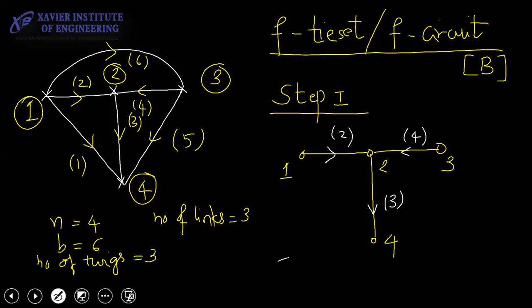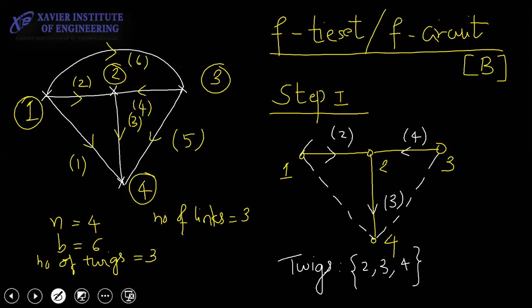After selecting the tree, I will write the names of the twigs. The twigs are 2 3 4. This is my first step. I am drawing the links also to this tree. These are my links which I have considered.